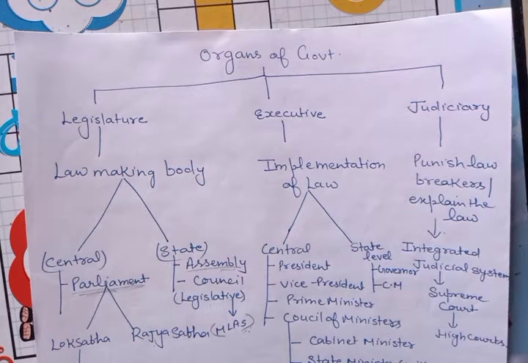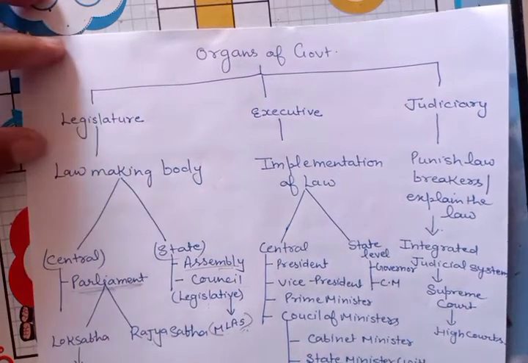So students, India has a parliamentary form of democracy which we adopted from England. In the parliamentary form of democracy, the President is the nominal head of our nation and the Prime Minister is the actual head of our country. In the central government, there are three major organs of the government which we are discussing here. First one, legislature, second, executive, and third, judiciary.